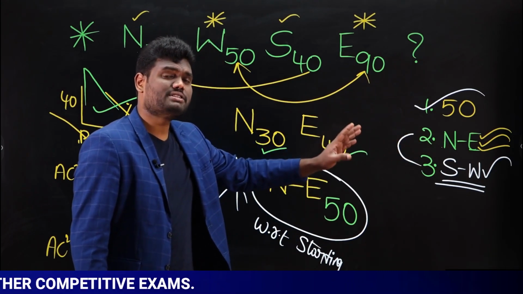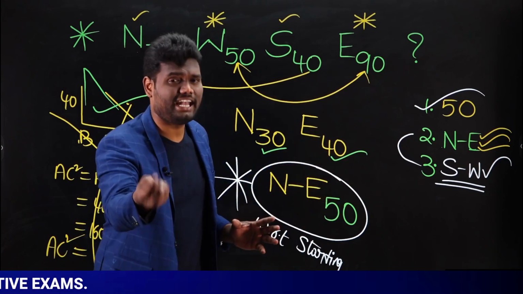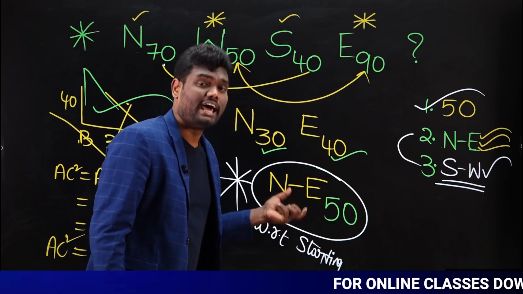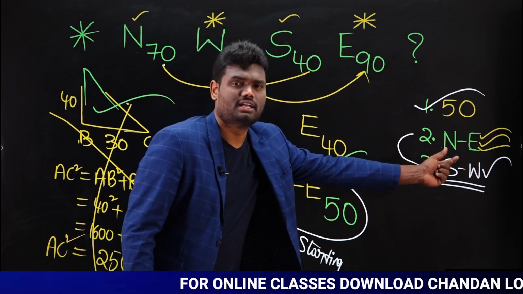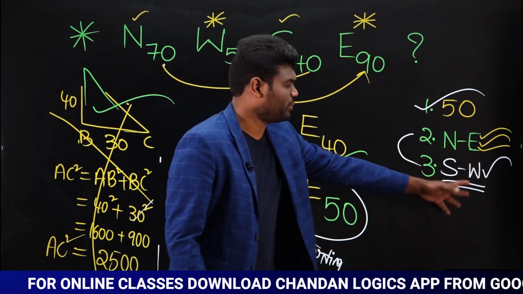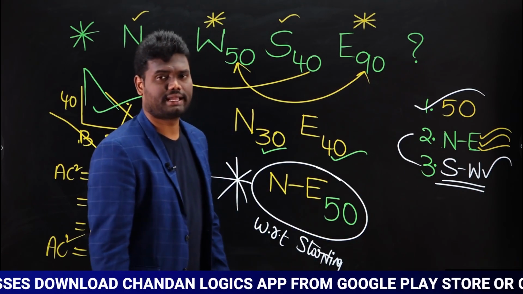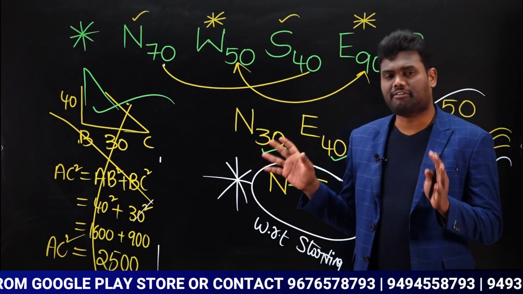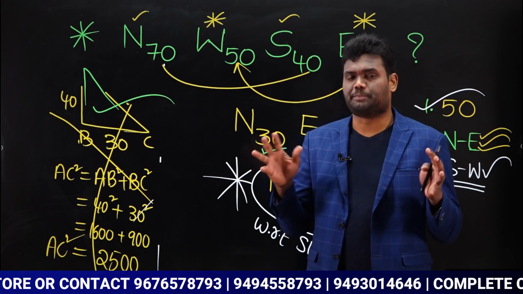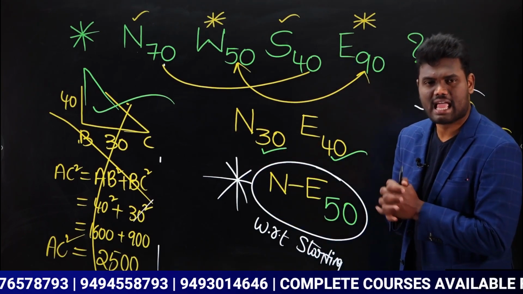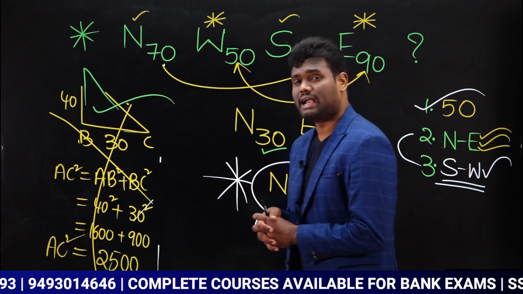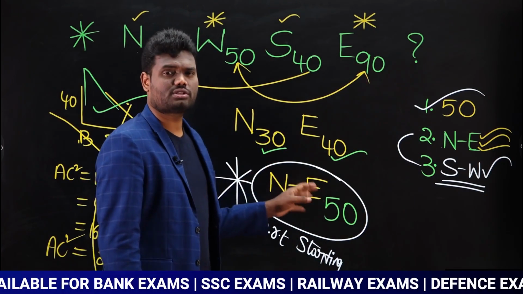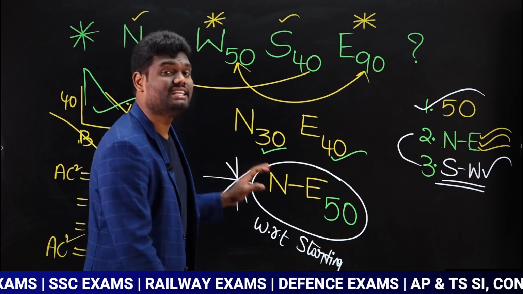If the question is in which direction is the starting point from the ending point, then you have to reverse this. Yes, reverse. So north reverse is south, east opposite is west. So answer is going to be southwest. Is that clear? So very important and very simple. Even if you have two directions, you need not worry. Just combine both of the directions and say the direction. And for the numbers, apply Pythagoras theorem and say what is the distance between them.